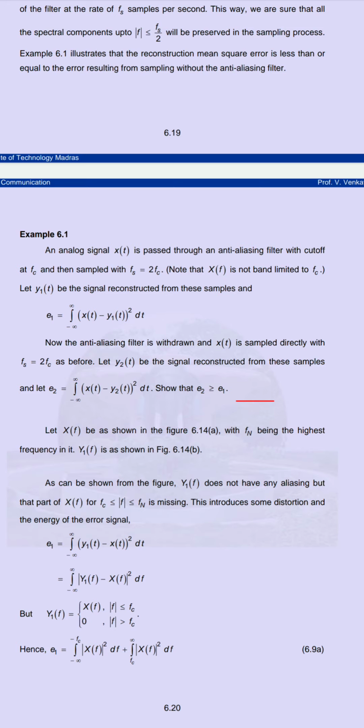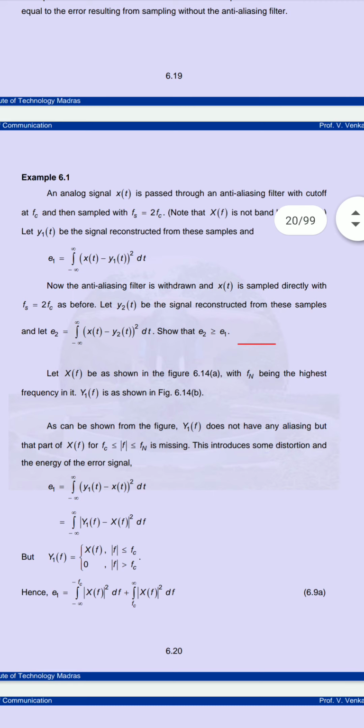If we take y1 of f, it does not have any aliasing, but for the part of x of f where the cutoff frequency is less than the frequency, this introduces some distortion, and our equation becomes the integral of y1 of t minus x of t, whole square, dt for e1.